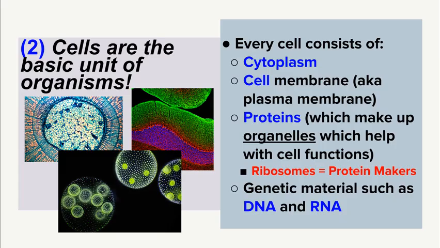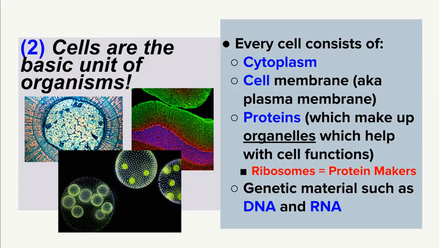All cells have proteins, and these proteins are pretty important actually. They make up organelles and also help the cell function. Now, if we have proteins, then we have to have the protein maker organelle, which is the ribosome. So please write that in your notes. It's in red.